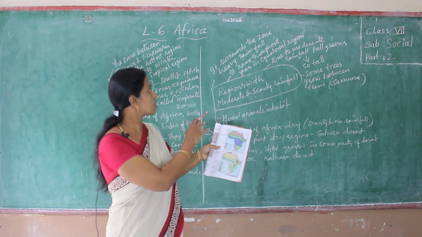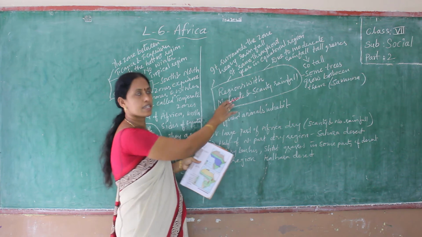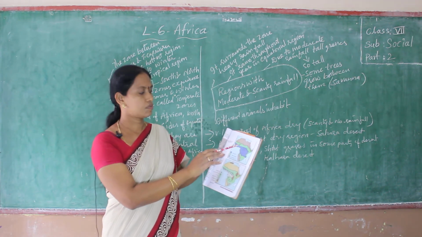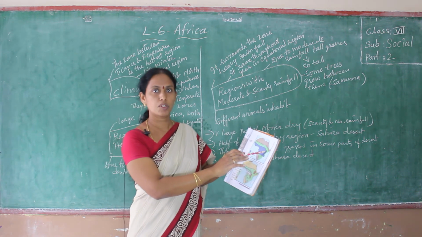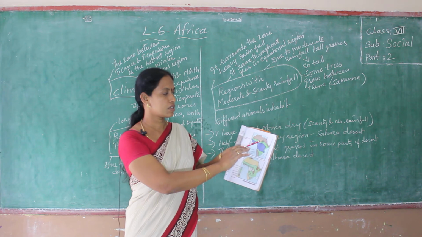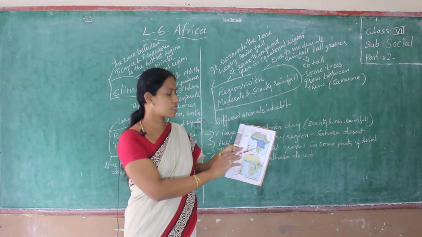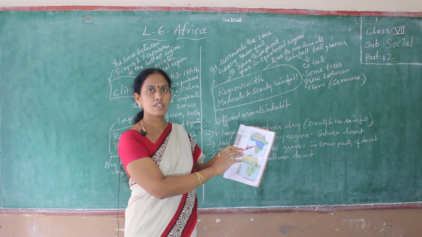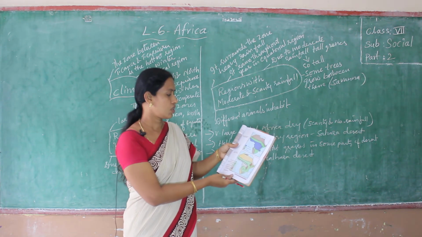The moderate and scanty rainfall region surrounds the heavy rainfall zone. Scanty means low rainfall. This light brown color indicates low rainfall. These two parts surround the heavy rainfall region.